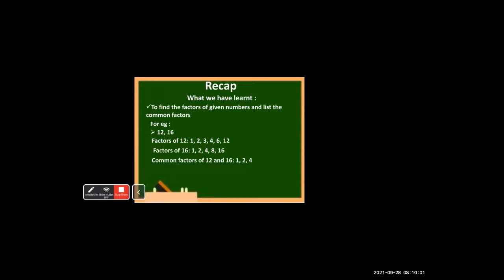Then we find the common factors. Finding the common factors is very easy. What is common between these two? See, 1 is common. 1 is here also and here also. 2 is there at both the places, and 4 is there. So the common factors of 12 and 16 are 1, 2, 4. Very good. So that you have learned yesterday.